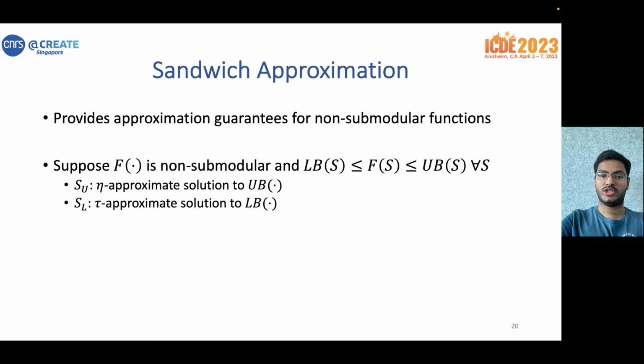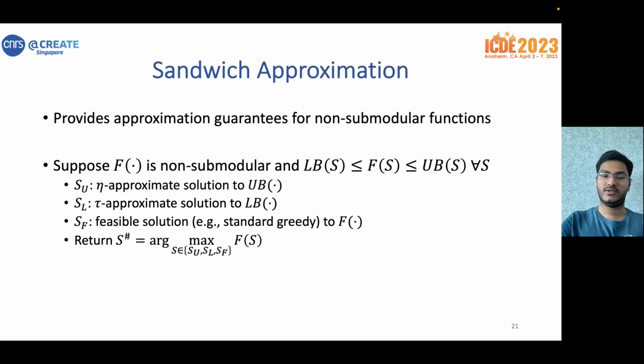We now discuss the sandwich approximation technique, which provides approximation guarantees for non-submodular functions also, as we said earlier. Suppose our score f is non-submodular and it is sandwiched between an upper bound ub and a lower bound lb for all possible values. And suppose we can provide an eta and tau approximate solution to the two bounds. Now, is it possible to use this information to provide an approximation guarantee for f? The answer is yes. We simply compute any feasible solution for f and return the following solution.